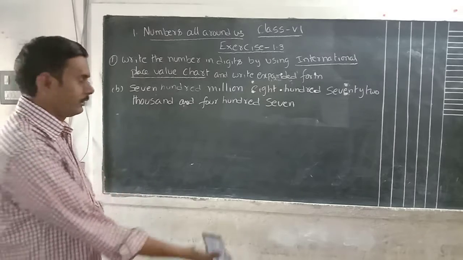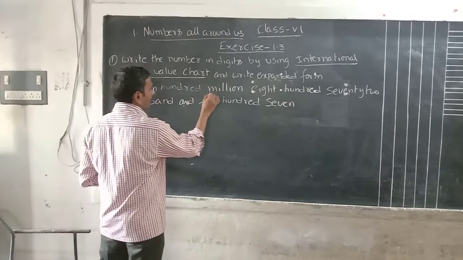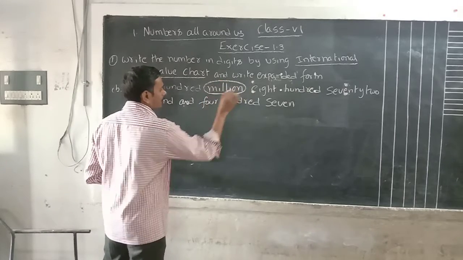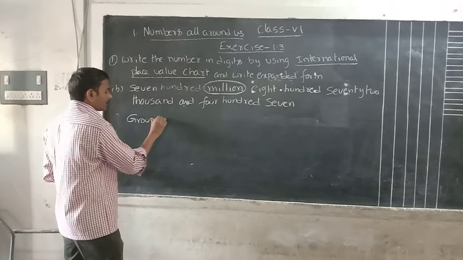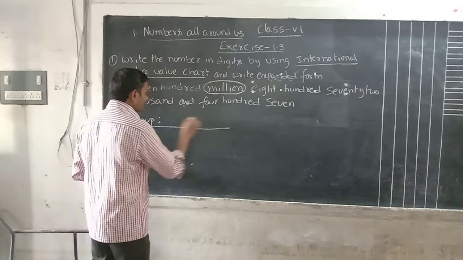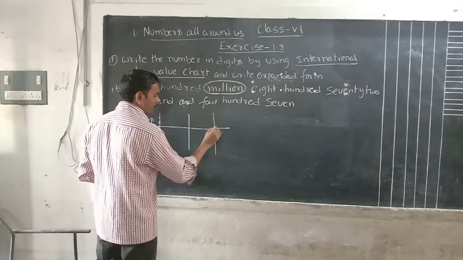Three are same only. Now what is the highest place value here? 700 million. What is the highest place value? Million. So we have to write groups up to million. Which system we have to follow? International system. Don't forget that one. International system. Okay, now we can write the groups.